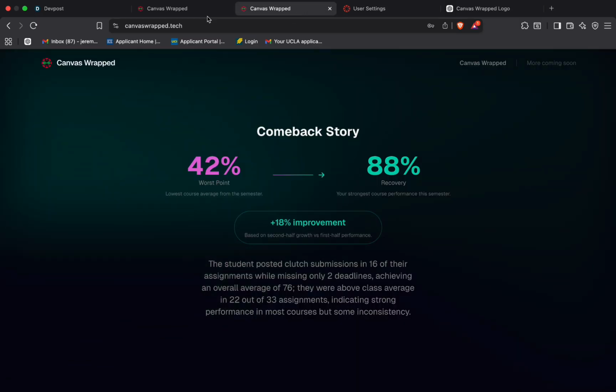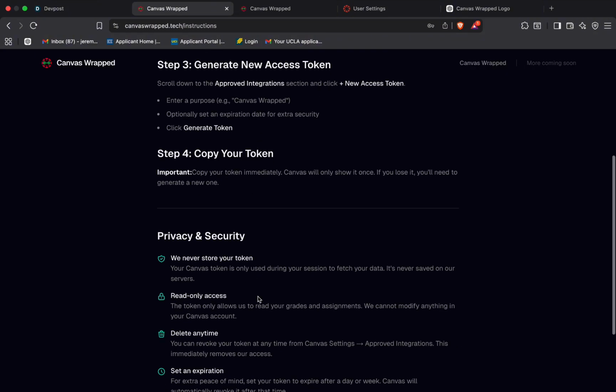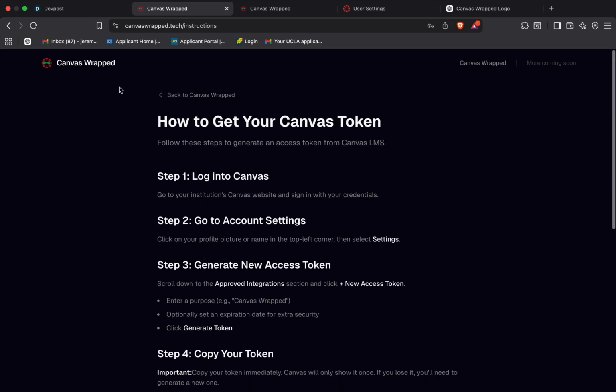And of course you'll be wondering, you have my API key, what are the security regulations around that? So as you can see here, we never store your tokens. You can delete them anytime on Canvas, and no keys are exposed to the front end or saved anywhere at all. So let's get started.